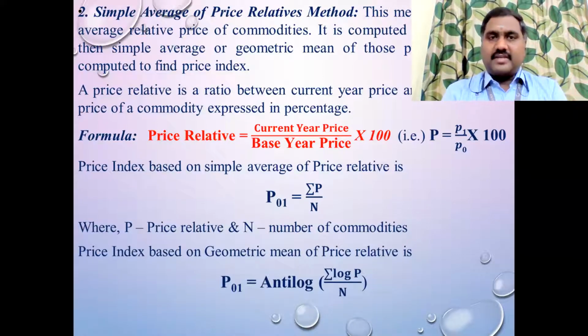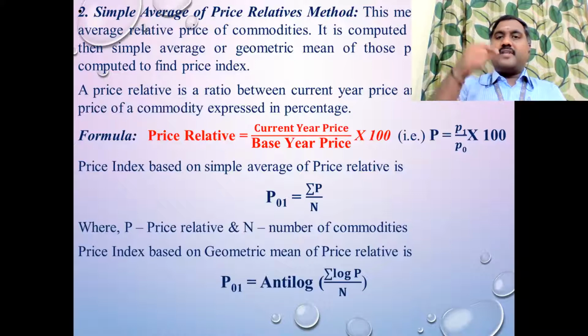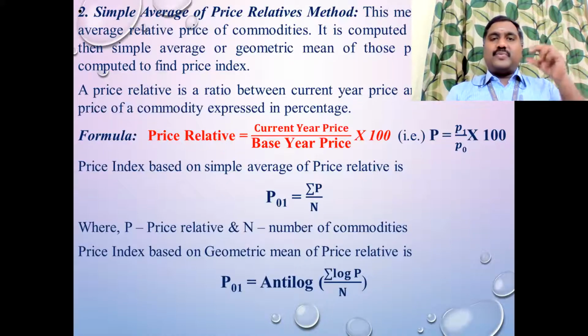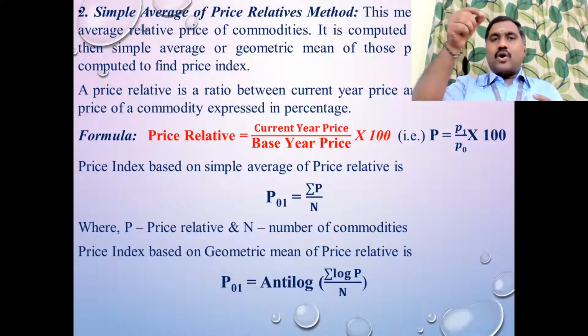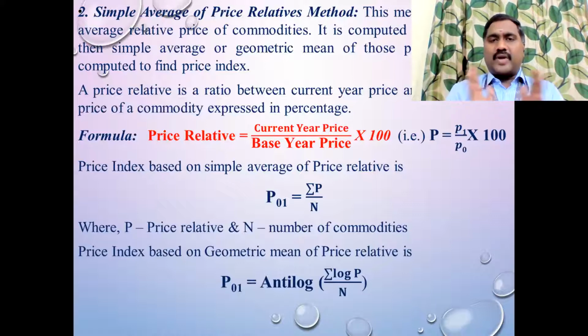Now in the second method, the simple average of price relative method, in the previous problem, rice, wheat, sugar, dal, ghee were given. We added all the price values for the base year and got summation P0, and all the price values for the current year and got summation P1. So summation P1 divided by summation P0 into 100, we got the value.